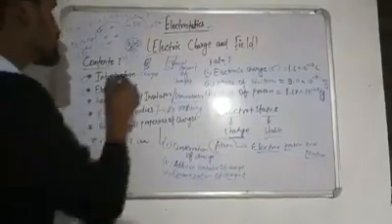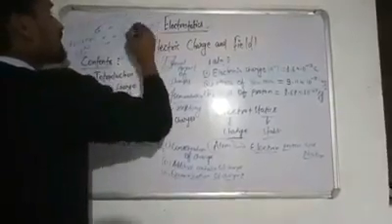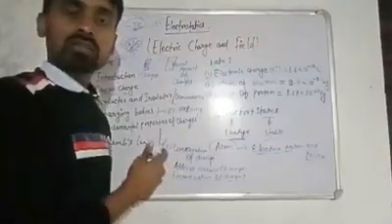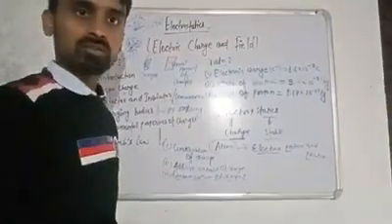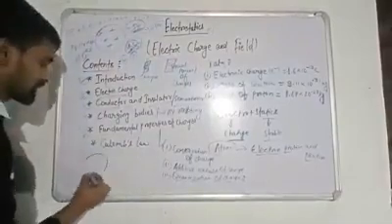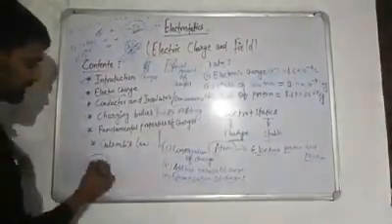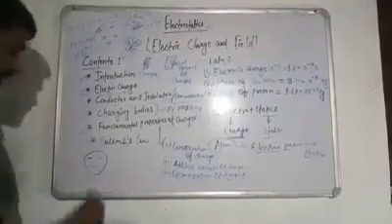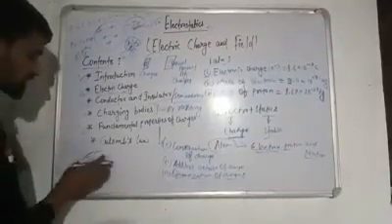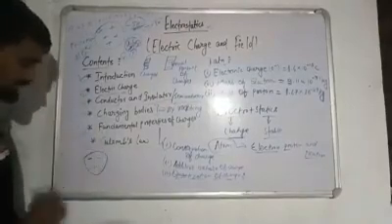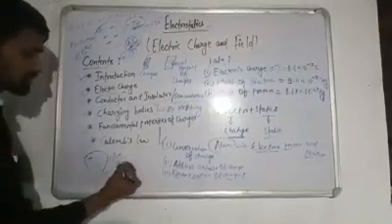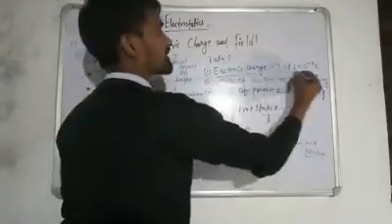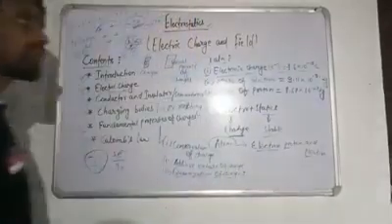Okay. So if there are 5 electrons, then the amount of charge present in it will be 5 multiplied by 1.6 multiplied by 10 to the power minus 19 coulomb. Like that, if there is a body with 3 electrons, then you should understand what the amount of charge in it will be. You know that the electronic charge is how much? Minus 1.6 multiplied by 10 to the power minus 19 coulomb.